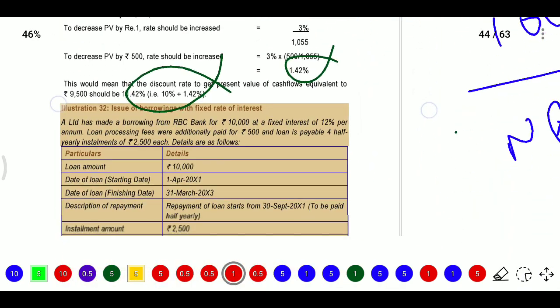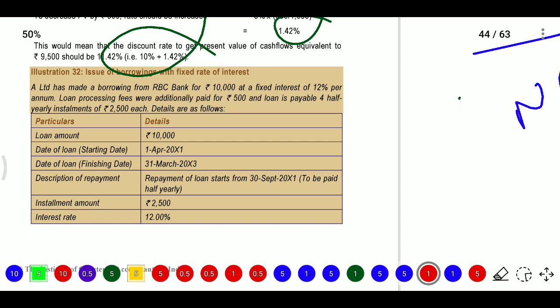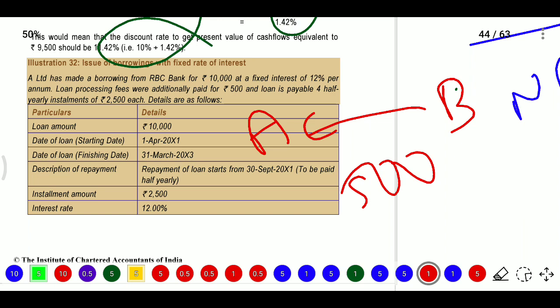After that we have question number 32. What is there in question number 32? Issue of borrowing with fixed rate of interest. So now A Limited is there and another one bank is there. Same case, fixed rate will be 12% per annum and loan processing fee additionally 500 rupees, and loan is payable in half yearly installments of 2,500.